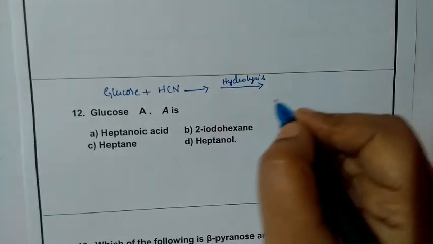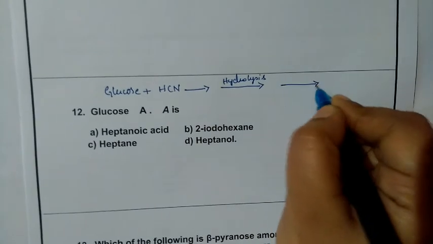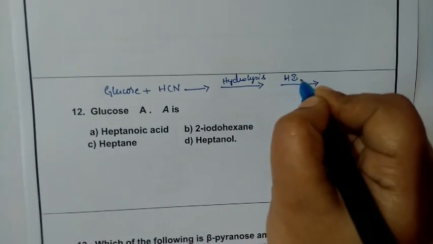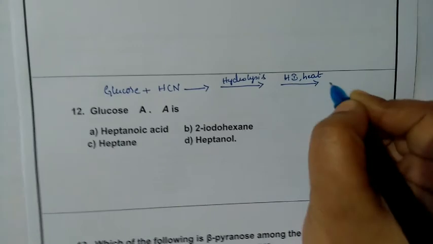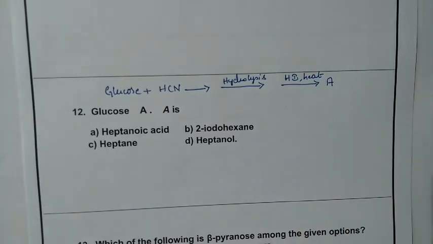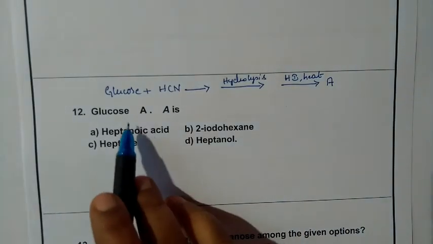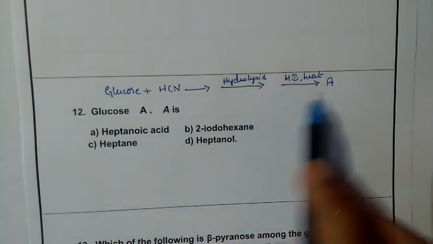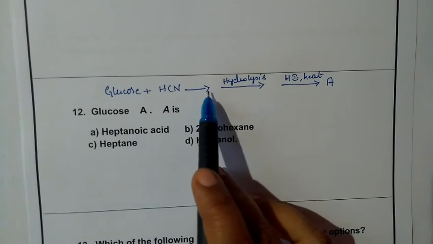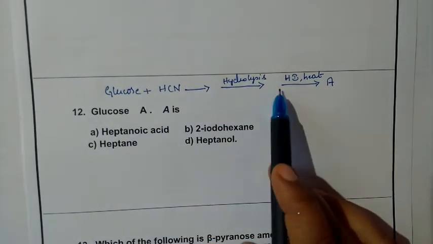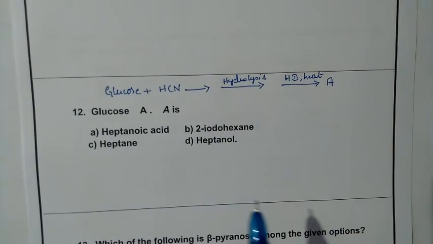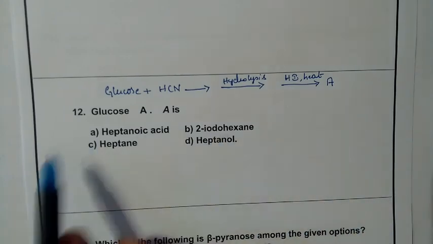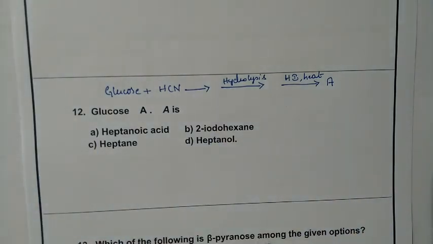If the product is hydrolyzed, and that product is again heated with HI, what is A? That is the question. Please correct this question first. So we first need to write the reaction.